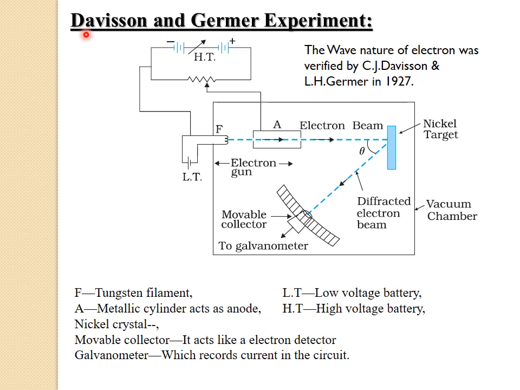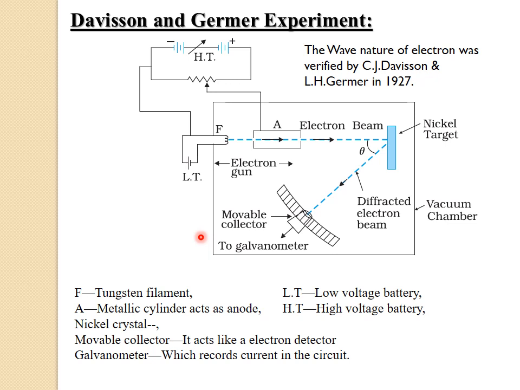Now let us start with the experiment, that is the Davisson and Germer experiment. The wave nature of the electron was first experimentally verified by C.J. Davisson and L.H. Germer. They observed diffraction effects when an electron beam is scattered by a nickel crystal. That means, when they allowed the electron beam to strike the nickel crystal, what happens?